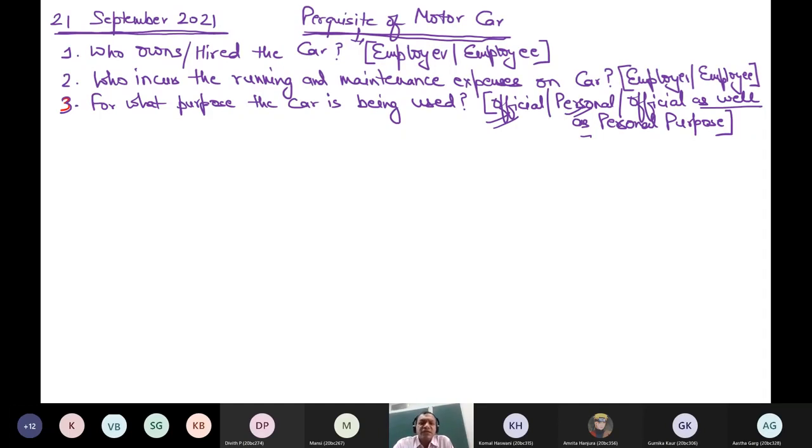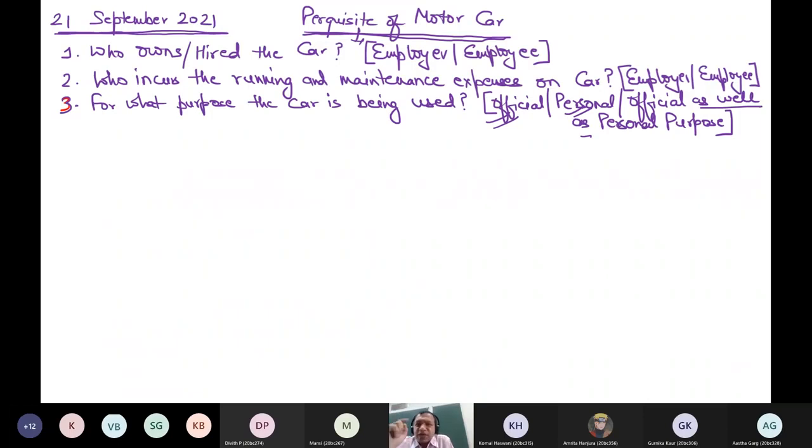It can be 10, 90, 20, 80, any ratio can be there, because it is not easy to identify how much percentage official, how much percentage personal. In real life, it is not easy to identify this. So you say it is a mix. How much and how much not, that is not relevant.